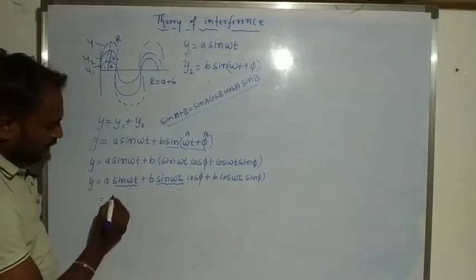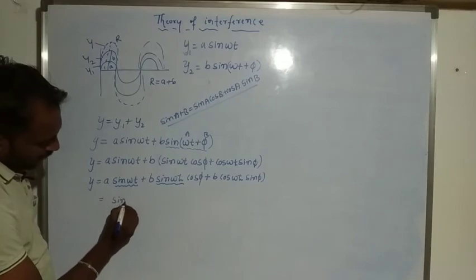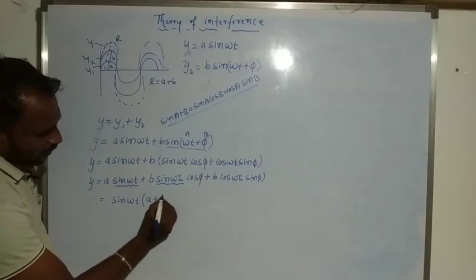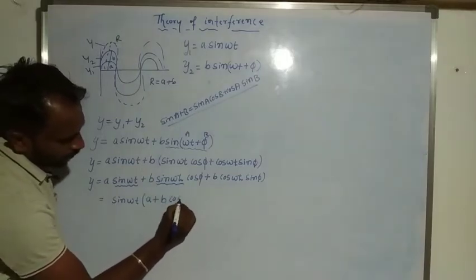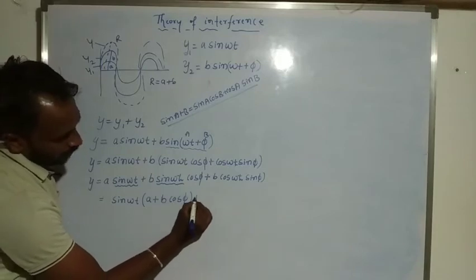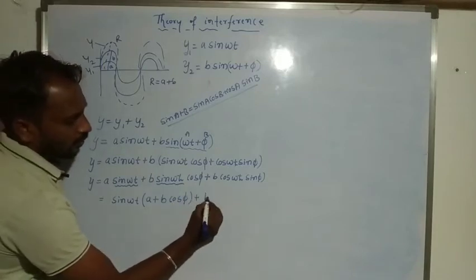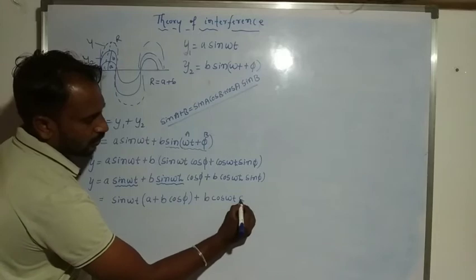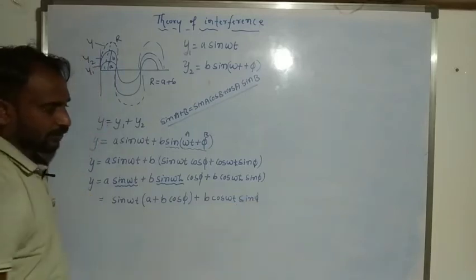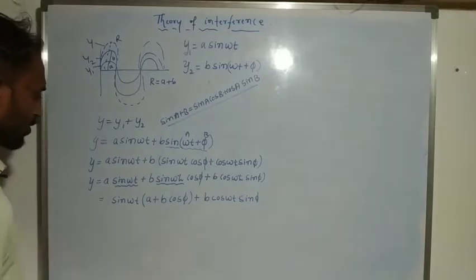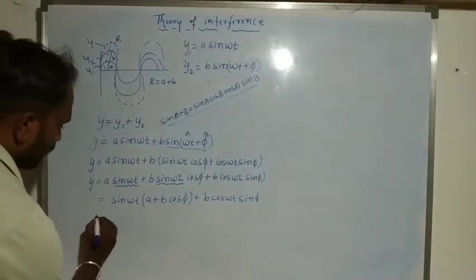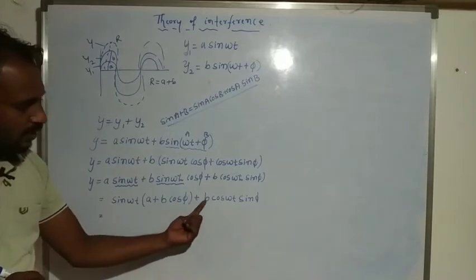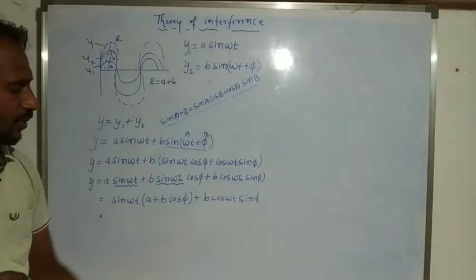Sin omega t, take common. Sin omega t into bracket (a + b cos pi) plus the remaining b cos omega t into sin pi. Yes, okay. So next, sin omega t (a + b cos pi) plus b cos omega t into sin pi.